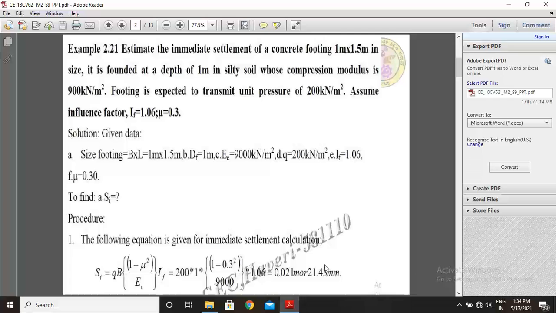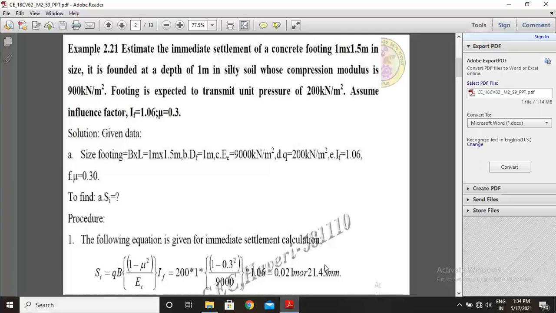Assume influence factor IF equal to 1.06 and Poisson ratio mu equal to 0.3. This is the problem. Let us follow the same steps of earlier problems.